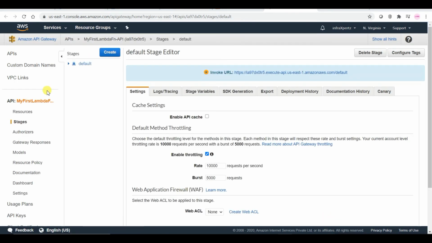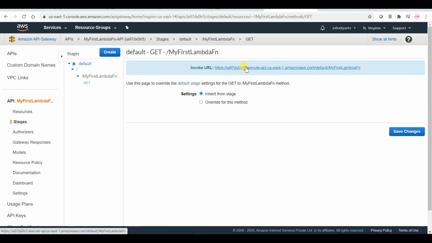You can see my infra experts is loading. You need to make sure that you click on get in here and invoke URL. So like this, your function will fetch the query.